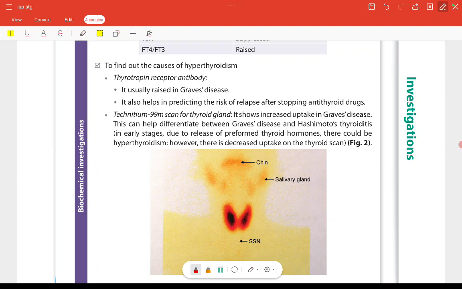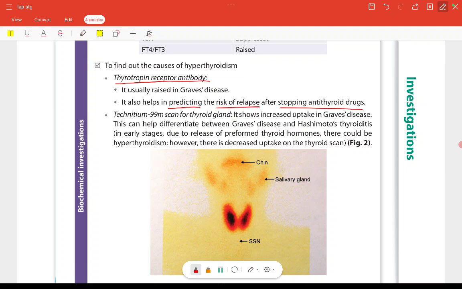To find out the cause of hyperthyroidism, thyrotropin receptor antibody should be done, and it is usually raised in Graves' disease. We saw that Graves' disease is most commonly the cause of hyperthyroidism. It also helps in predicting the risk of relapse after stopping antithyroid drugs.